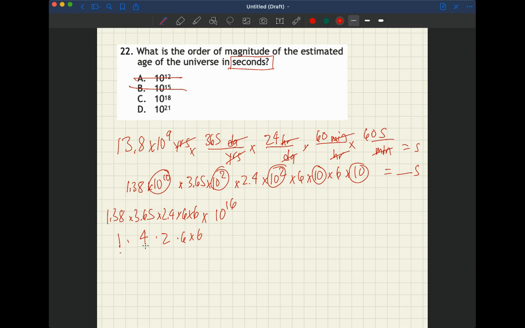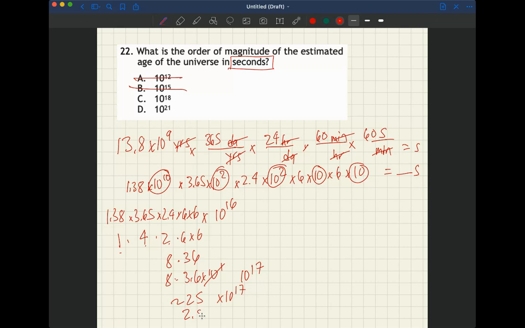So 1 times 4 is 4 times 2 is 8. So 8 times 36. And that 36 is 3.6 times 10 to the 1. So that's 8 times 3.6 times 10 to the 1. And that becomes 10 to the 17th. So we're now looking at 8 times 3.6, which is about 25 times 10 to the 17th.